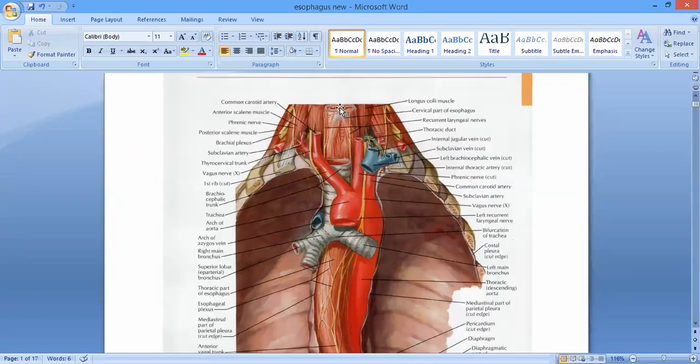Yes. So it starts from the lower border of C6 or the lower border of the cricoid cartilage, right? It extends from the lower border of C6 up to the suprasternal notch. A suprasternal notch, it lies at the level of about T2 or T3. Okay? So C6 से लेके T2 तक. So its total length is about 5 to 6 centimeters, right?